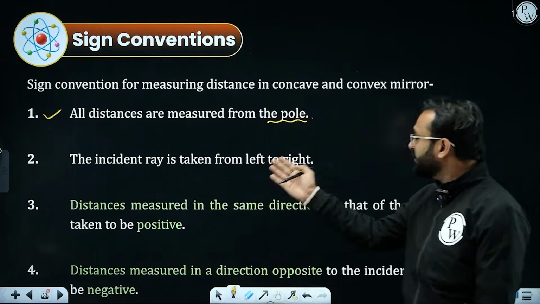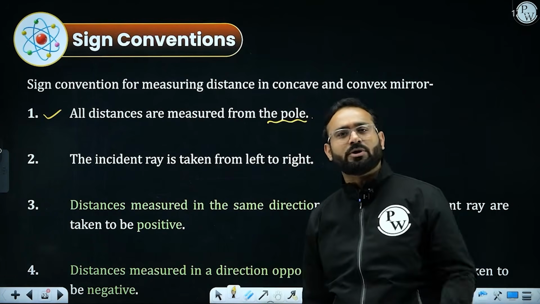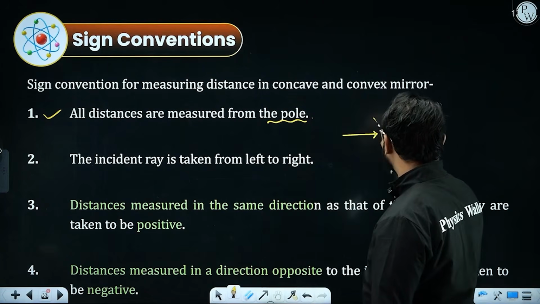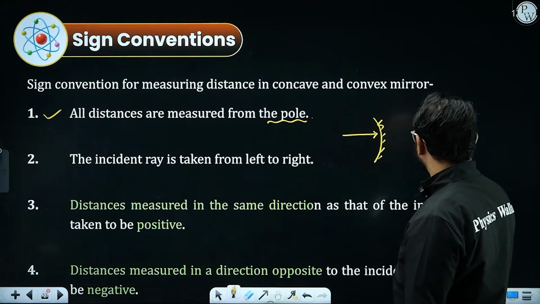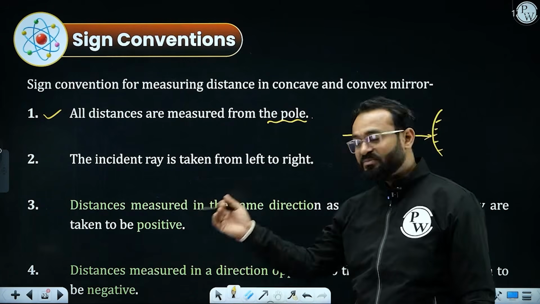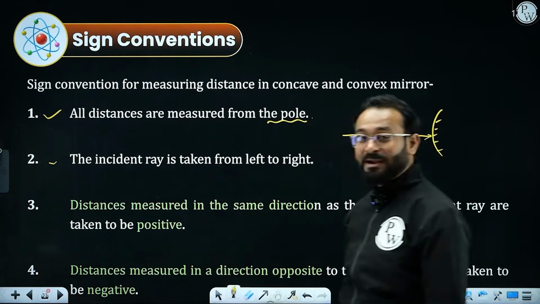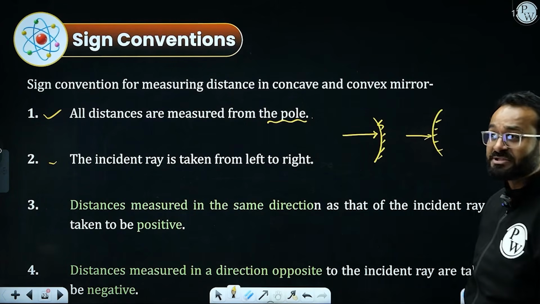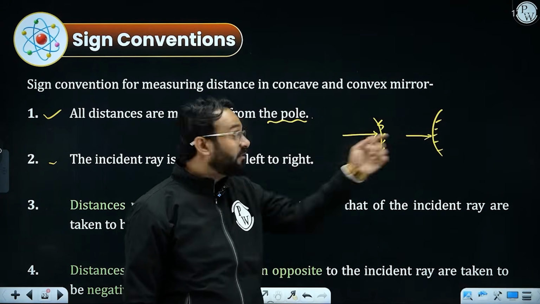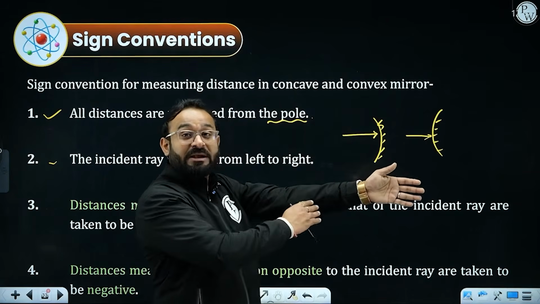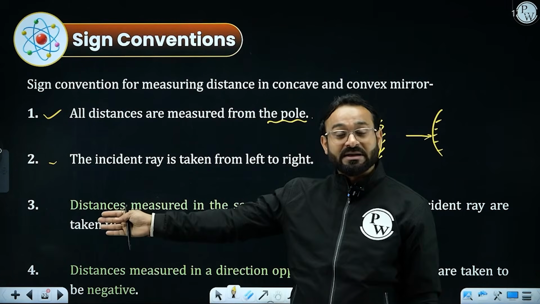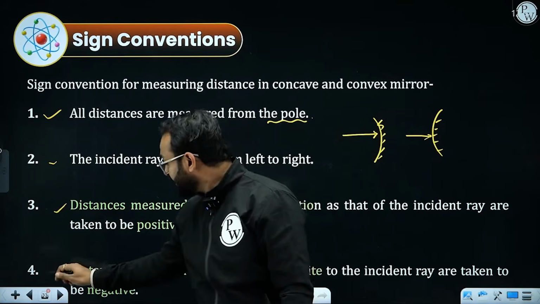Second, the incident ray is taken from left to right. Wherever you put your spherical mirror, concave or convex, the incident ray we need to take from the left side only. So the incident ray will be coming from left to right. That is point number 2. Point number 3, distances measured in the same direction as that of the incident ray are taken as positive. We take this direction, the direction of the incident ray, as positive from the pole, whereas the opposite will be considered negative.